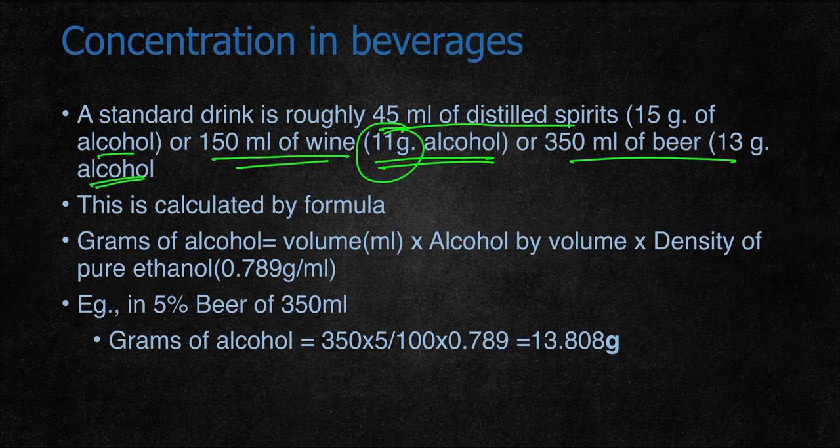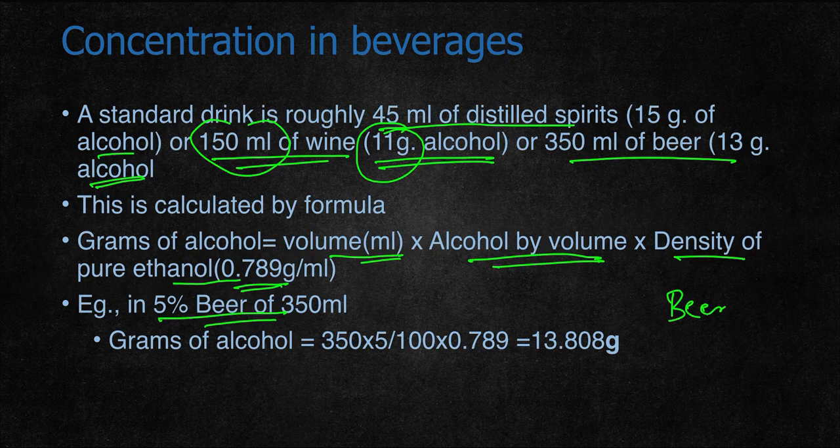This is calculated by the formula: volume, that is the amount of beverage the person consumes, times alcohol by volume, times the density of pure ethanol, which is about 0.789 grams per ml. If a person consumes any form of beverage, for example beer, say the person consumed 350 ml, and we assume that beer, from the last video we discussed, contains 4 to 8% alcohol. So 4 to 8% comes to about 5% if we take it roughly.